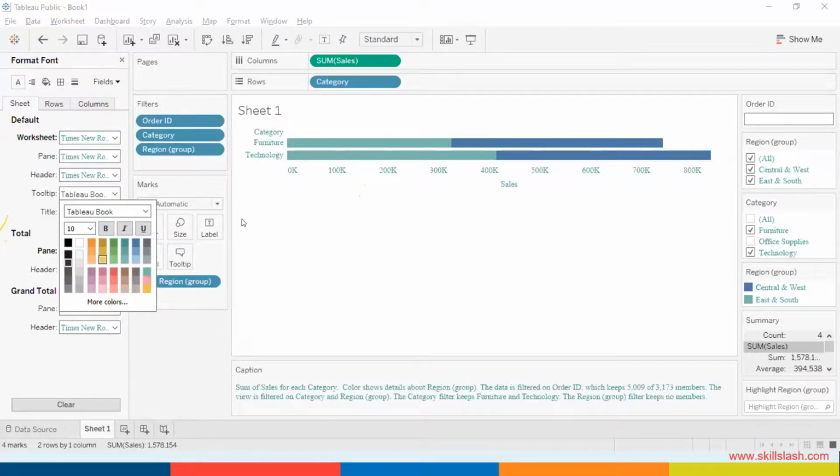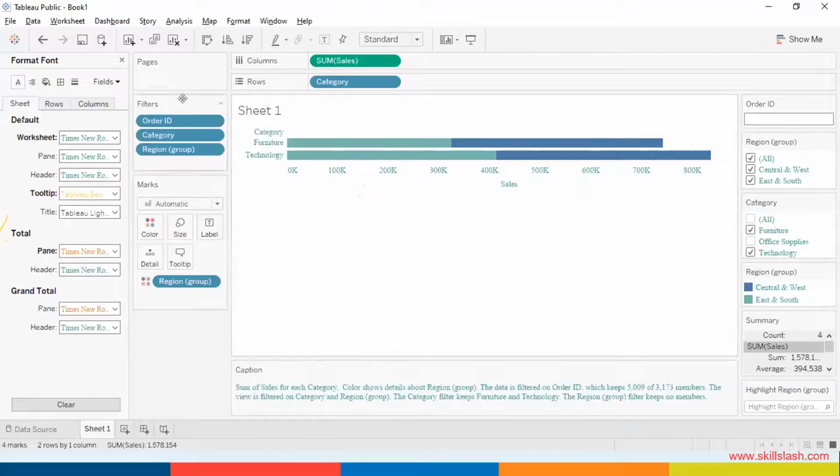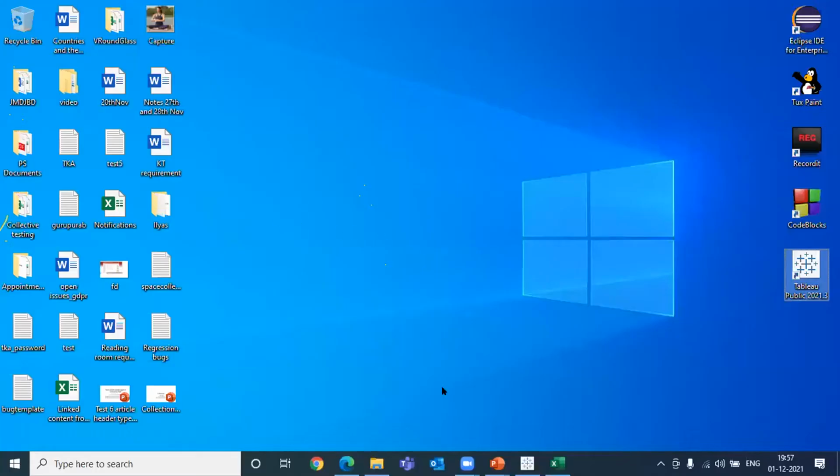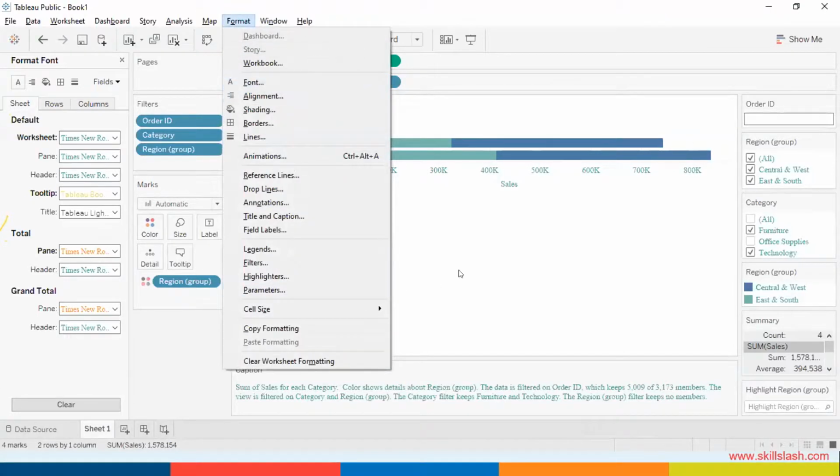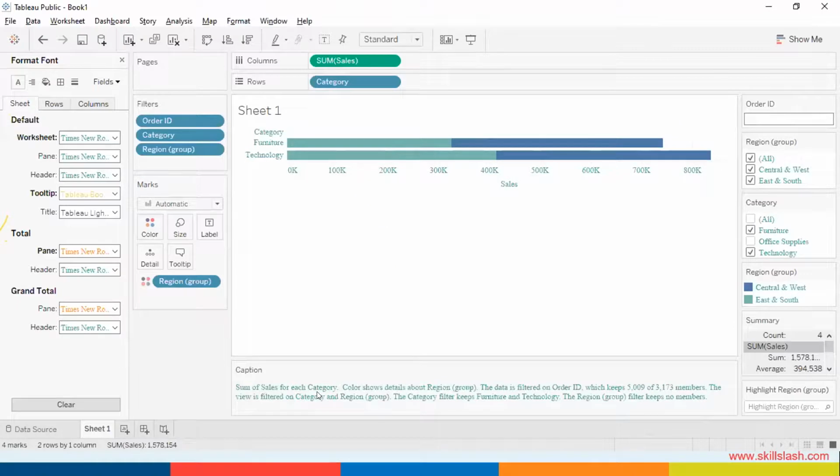As an assignment, I'll give you 2 to 3 minutes. Can we quickly try this once? Go to Tableau, whatever graph you've drawn, click on format font and see if it works. If you've done it, write done in the chat. If you have any questions, you can ask me now, because we will be taking a short 10 minute break, in which all of us can relax, take some fresh air, water, and come back. It's been an hour we've been sitting. But just before we go on break, let's try this format font option, and kindly write done in the chat if you've done it. If you have any questions, please ask.